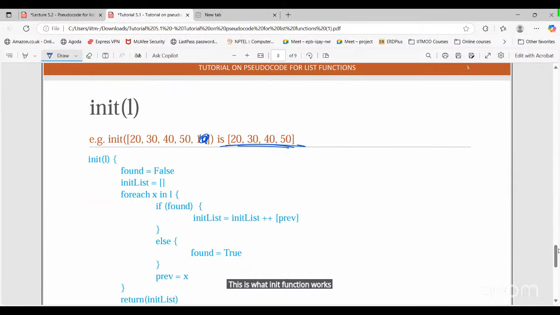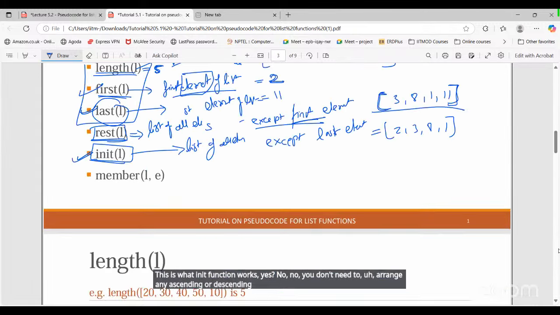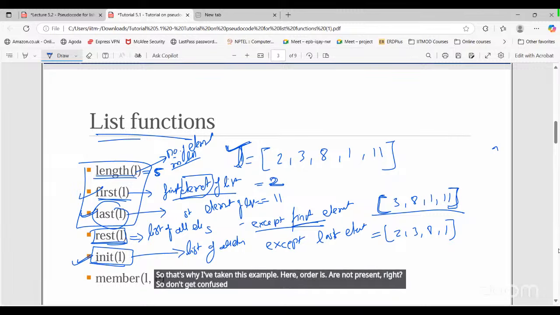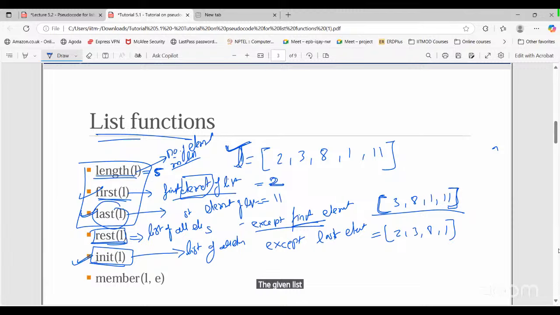Sir, do we also have to arrange in ascending order? No, you don't need to arrange in ascending or descending order. That's why I have taken this example. Here order is not present, right? So don't get confused with any order. Simply consider the given list in the given order only. No need to do any sorting.